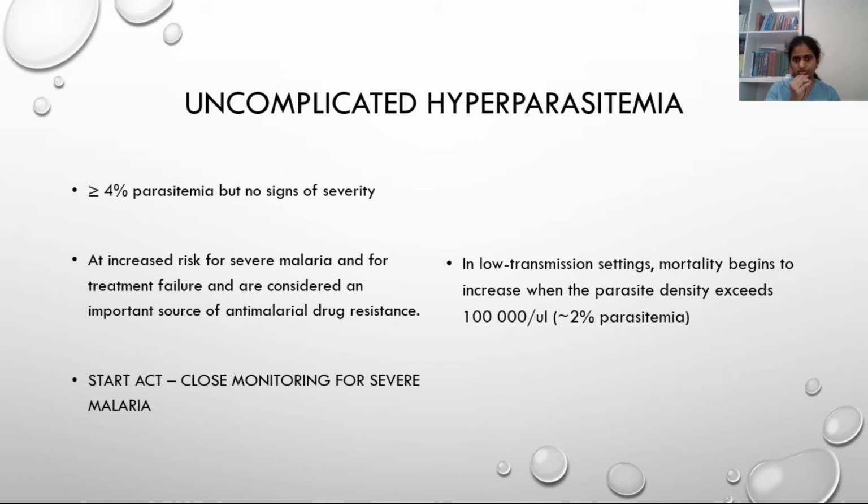One should diagnose such a condition, should start artemisinin combination therapy as early as possible, and such patients require very close monitoring for the development of severe malaria. In case of low transmission setting, mortality begins to increase when parasite density exceeds 2%, that is 1 lakh per microliter. Hyperparasitemia means more than 4% with no signs of severity.